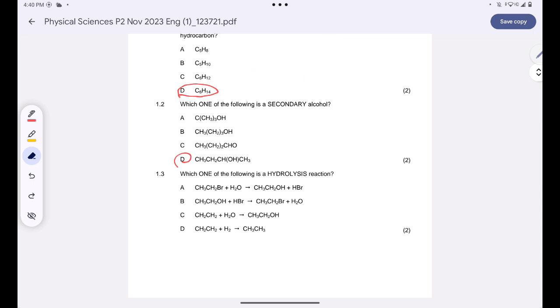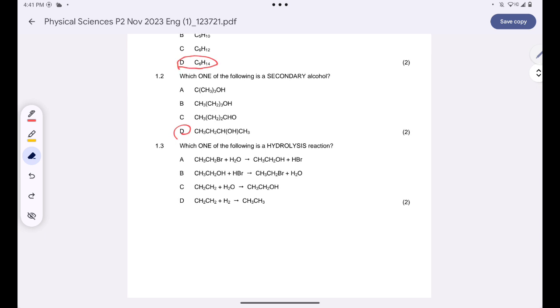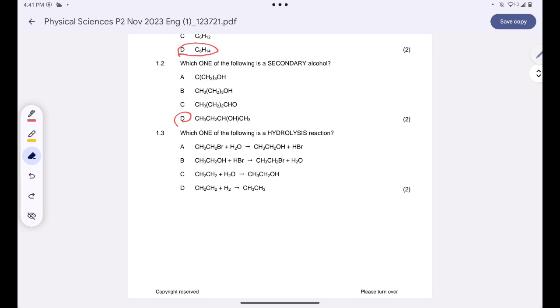Okay, now let's move to 1.3. We are being asked which one of the following is a hydrolysis reaction. Hydrolysis reaction is a substitution reaction, whereby you are removing a halogen on an organic compound, replacing it with the hydroxide ion.